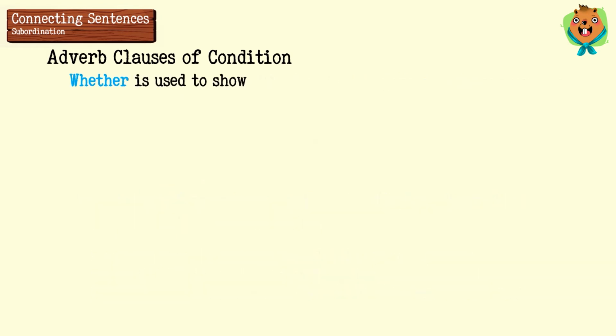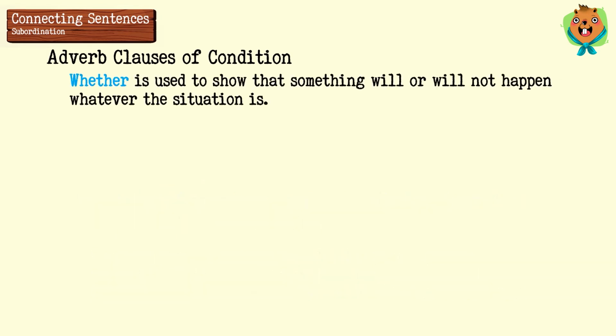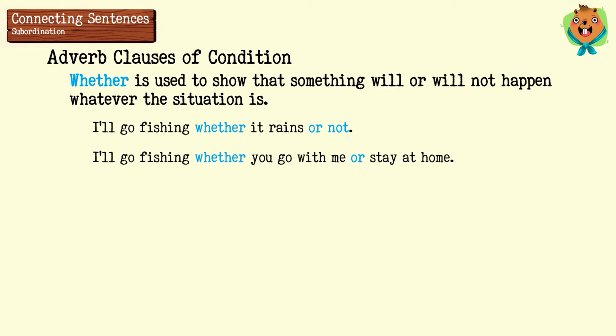The conjunction whether is used to show that something will or will not happen, whatever the situation is. For example, I'll go fishing whether it rains or not. I'll go fishing whether you go with me or stay at home.